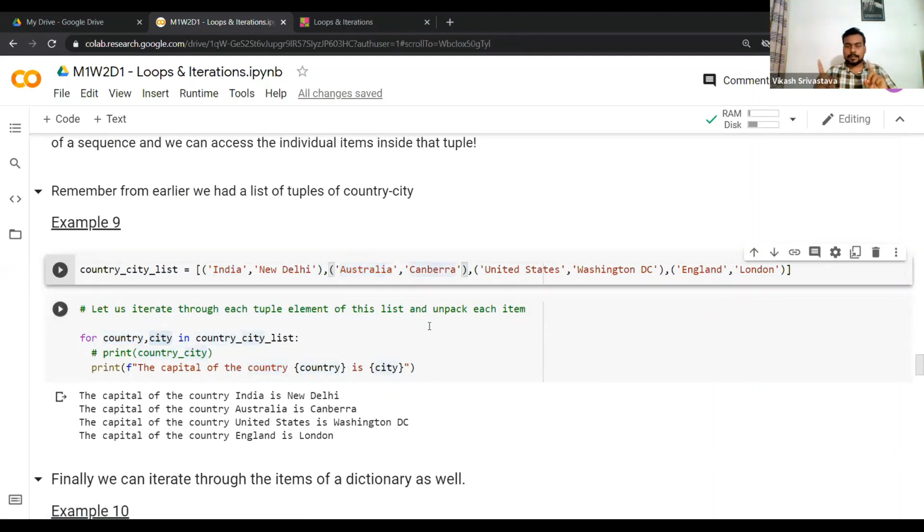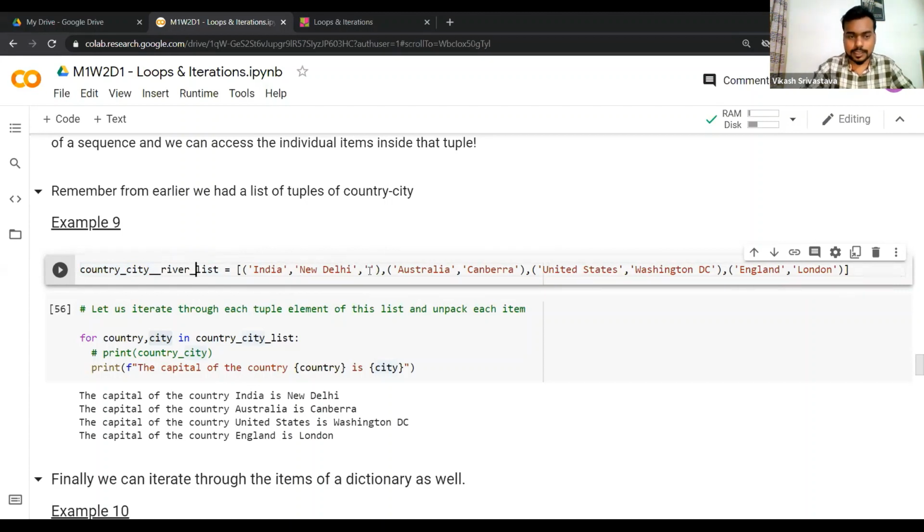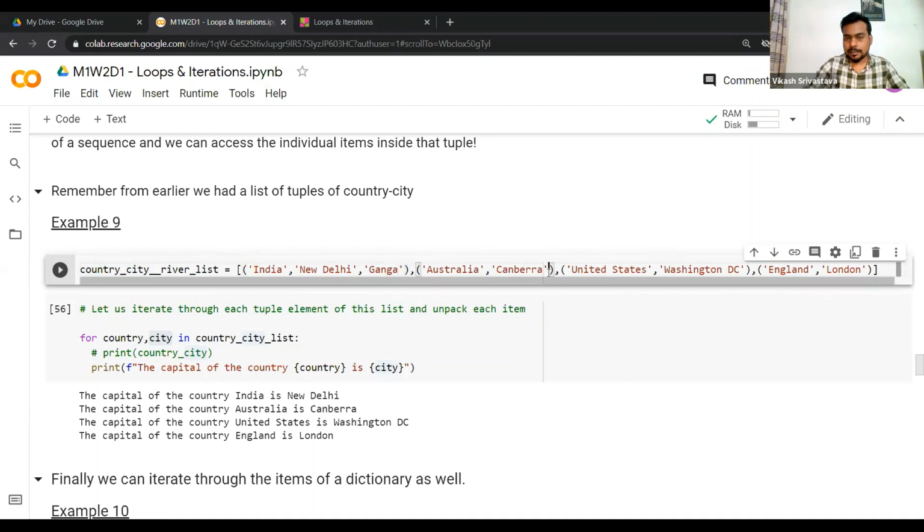I hope you can make sense of how this tuple unpacking is working. We know that each element of our list, which is your country city list, is a tuple with two elements, so we can extract all of them. Maybe I can add another element, so this is not only country city list, but also river. I'm not sure if I remember the names of any river in Australia, but I'll try to do my best. Maybe if anyone knows any river in Australia, I'll just write something like Darwin River.